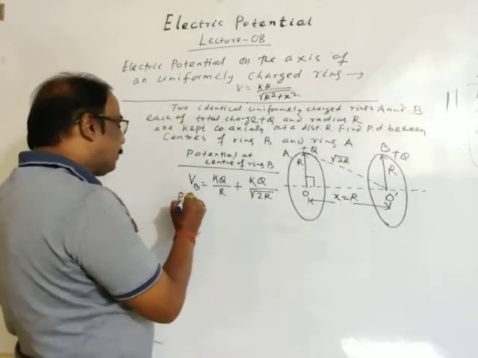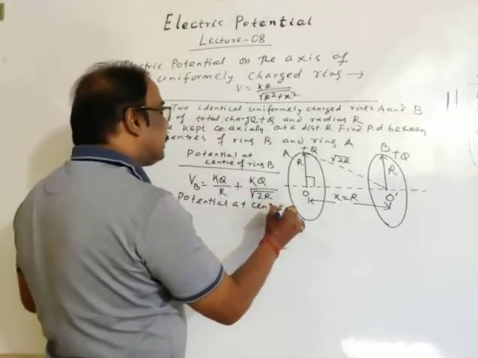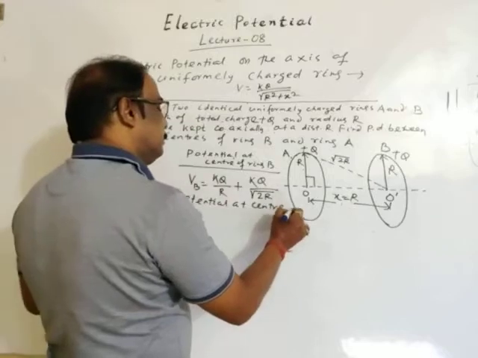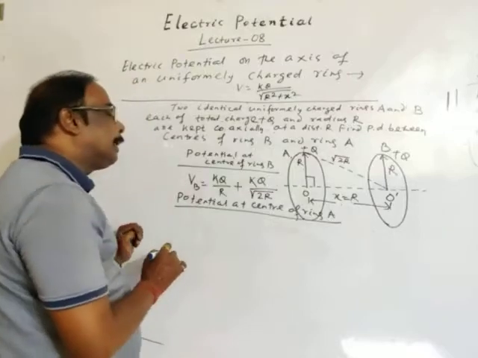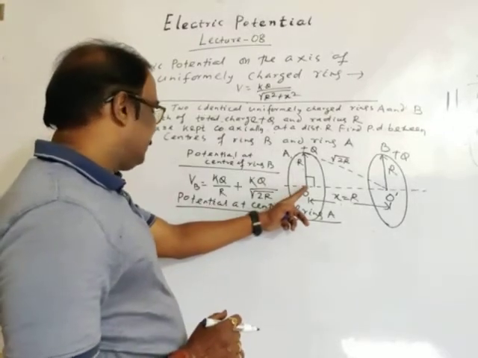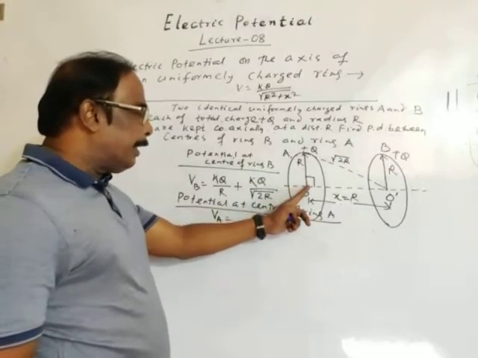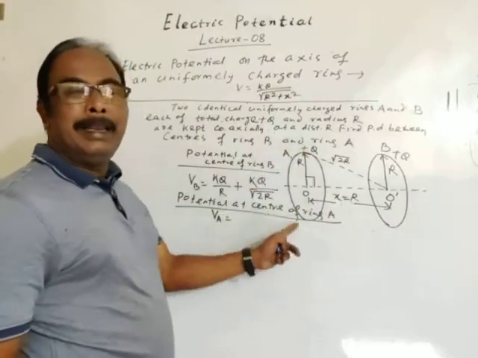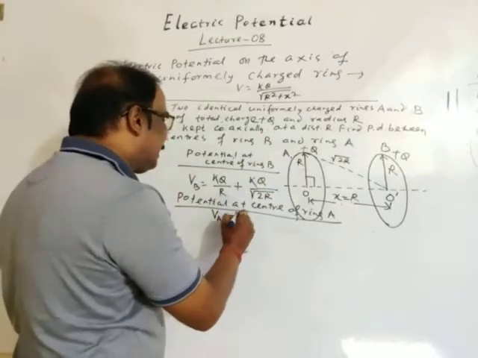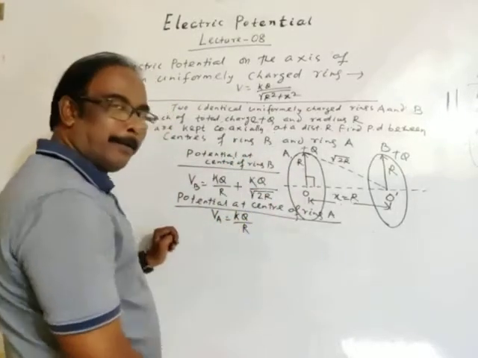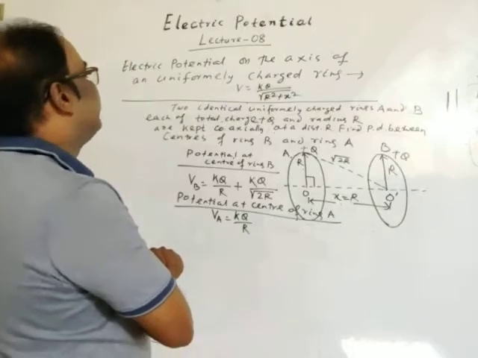So now potential at center of ring A. We have to find the potential at this point, the center of ring A. Potential at center of ring A due to itself: ring A is uniformly charged, total charge is Q, then potential at its center is KQ by R.